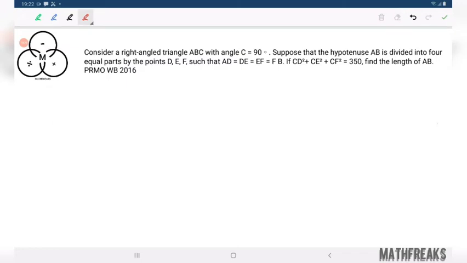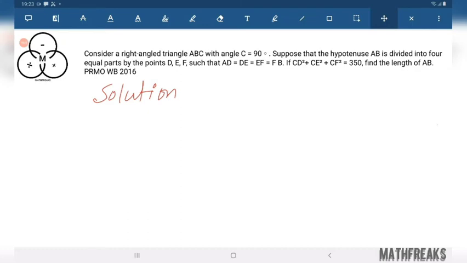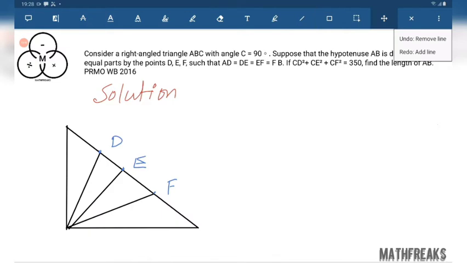Now I am solving it. The solution. So we are going to solve this. D, E, F are 3 points such that the points are equal. Now what we are going to do is very simple. From D to the legs of the triangle, we are going to drop perpendiculars. This is one perpendicular, this is another perpendicular, this is another perpendicular.